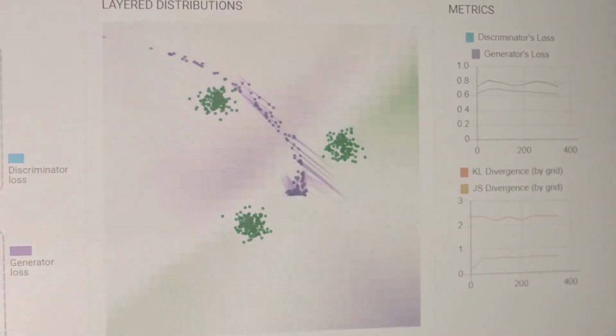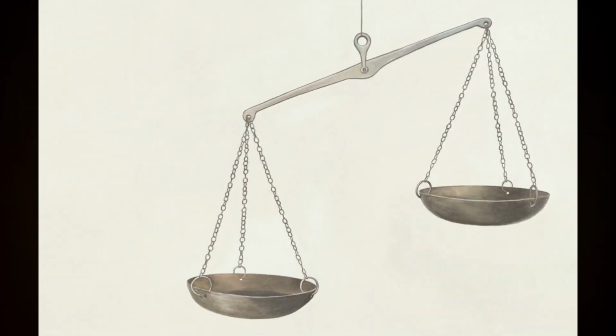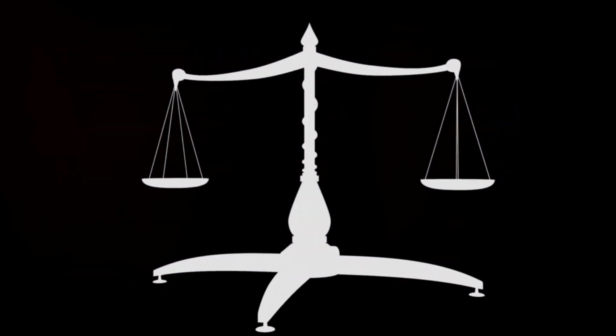But here's the catch. They have an inverse relationship. As one increases, the other decreases. This relationship is known as the bias-variance trade-off. In the world of machine learning, achieving a balance between bias and variance is crucial.